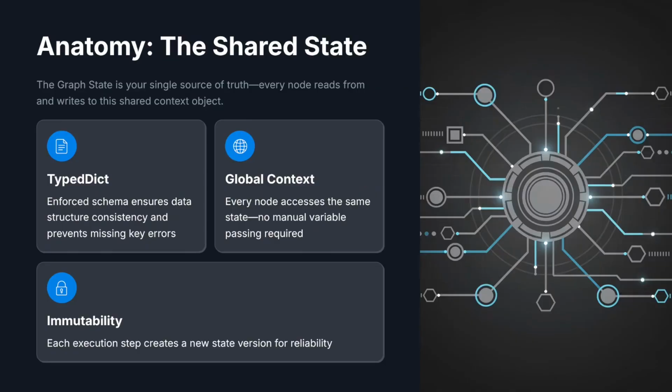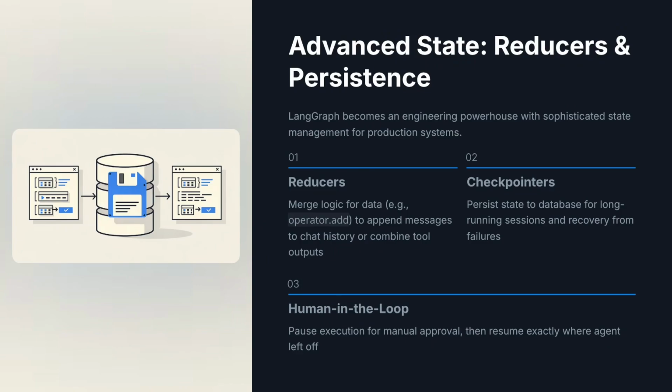At the heart of every graph is the state. Think of this as the single source of truth for your entire agent. In LangGraph, we define this using a TypedDict to enforce a strict schema. Every node in your system reads from and writes to the state object. This centralized approach eliminates the chaos of passing variables manually through dozens of functions. It ensures that your context window is managed, your variables are tracked, and your data remains consistent across every cycle of the execution.